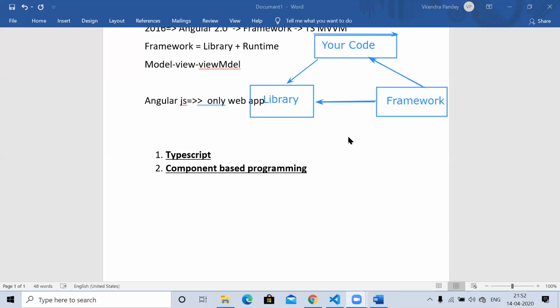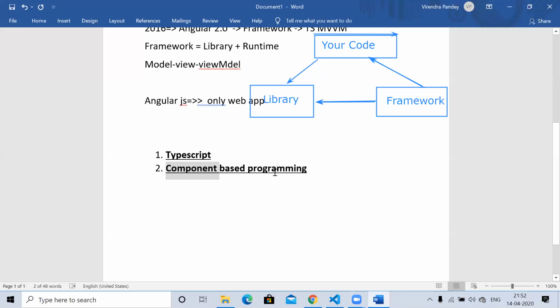The TypeScript feature here. We have the TypeScript Angular feature. We have the TypeScript because this is object oriented. It is strongly typed, and also for security purposes we use TypeScript.